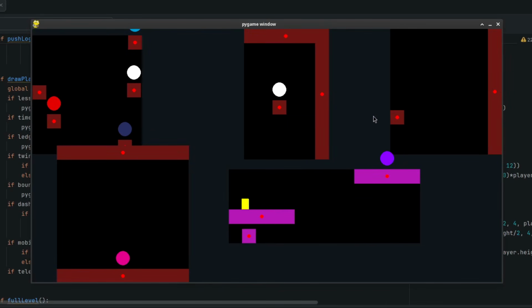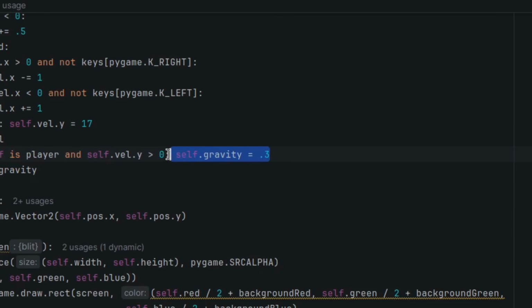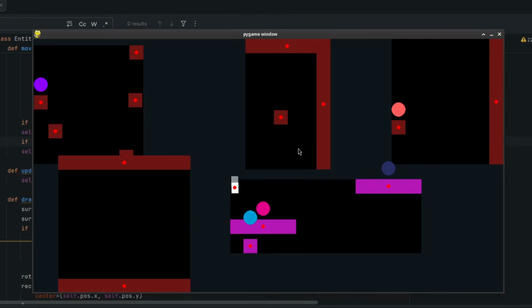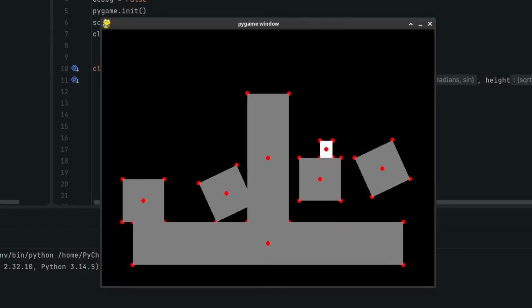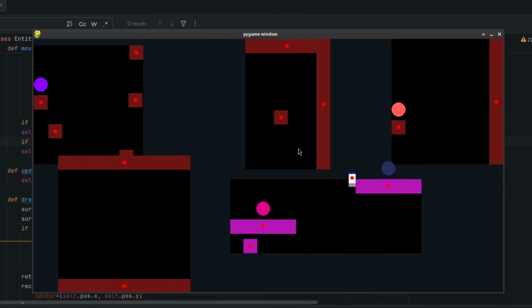Also, here's one that changes your gravity so you fall slower. Again, this was really easy. It just changes this one variable. Here's one that actually took some thinking. I remember a while ago there was a glitch that you could get stuck on the corner and get an extra jump from it. What if that was an ability? That glitch worked because the top of each block was checking these 4 points of the player to see if they went past. But the top of each block didn't really need to check the top of the player since they're not supposed to touch. And it actually did take a bit of coding to get working.